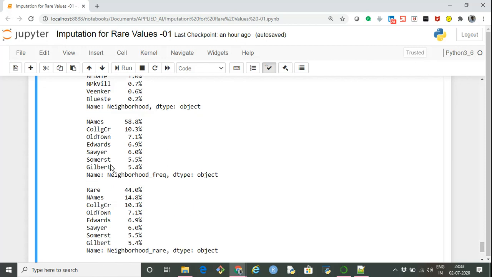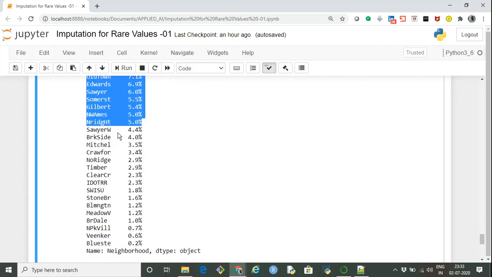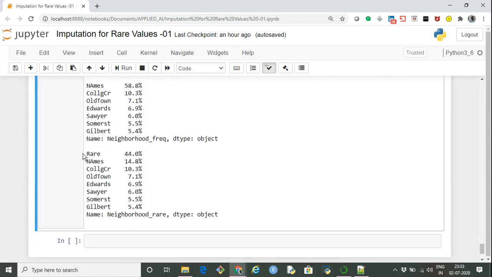In this case, the right approach would be to merge all these categories which were rare, that is below our threshold of 5%, and create a new category called rare, which is 44%. The other categories remain intact, so we do not disturb them. Their distribution still remains the same.